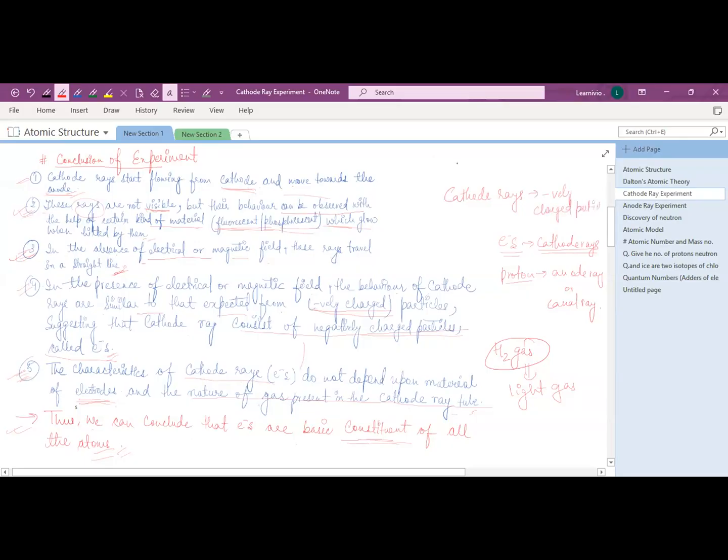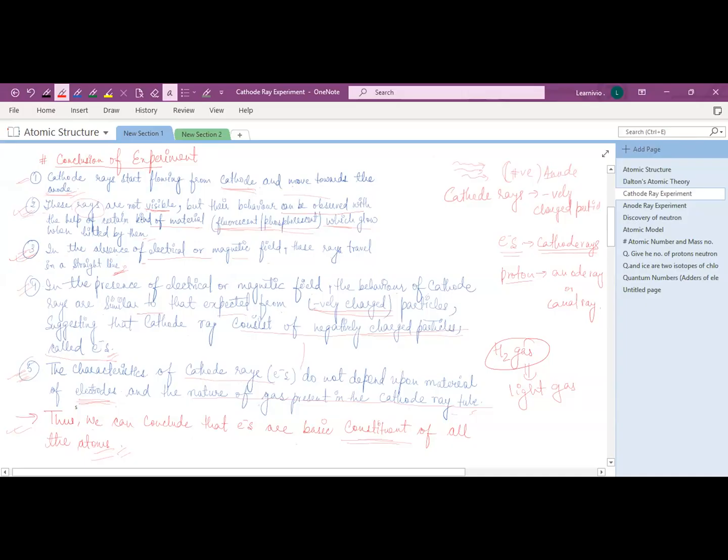right? Because the rays were coming from the cathode and going towards the anode, and we know that the anode is positive, so the rays must be negatively charged. That's why they are attracted towards the positive charge, right? Opposite charges attract each other. So the cathode ray starts flowing from the cathode and moves towards the anode. He concluded that these rays are not visible.